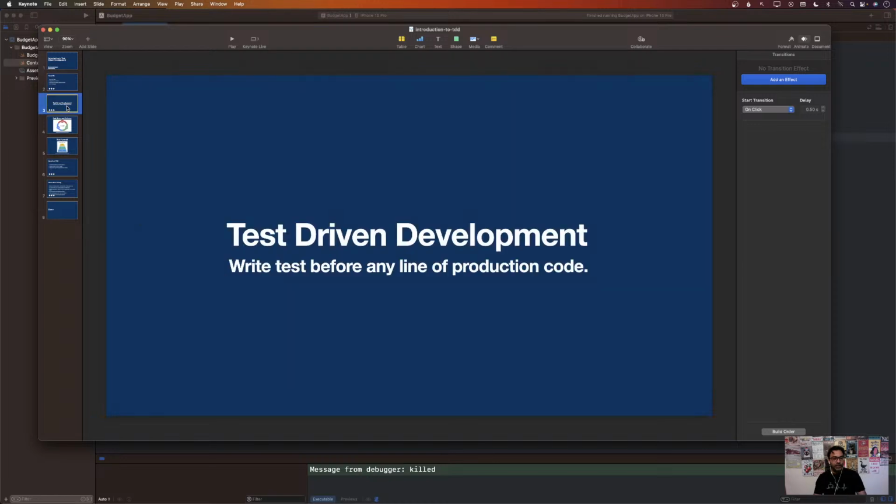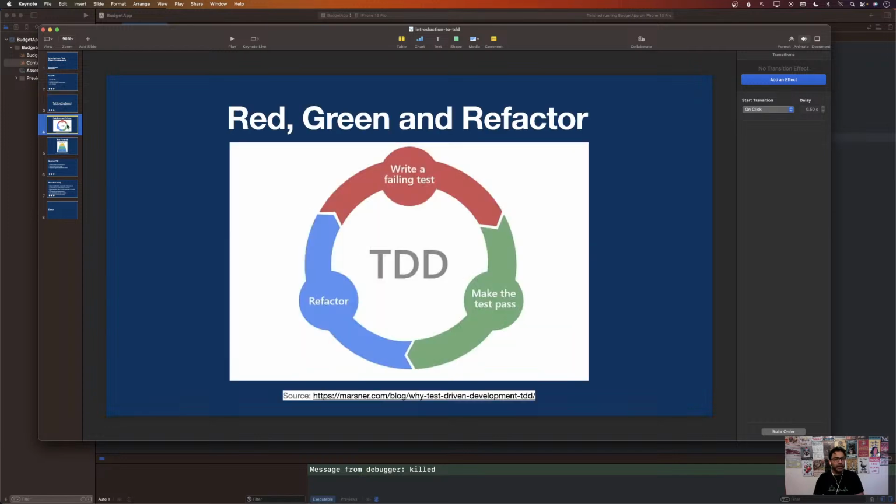So what's the definition of test-driven development? Well, test-driven development simply means that you write your test before any line of production code, or you write a failing test before any line of production code. And usually the cycle of test-driven development is also known as red-green-refactor. By the way, if you do have any questions, you can ask in the YouTube chat.